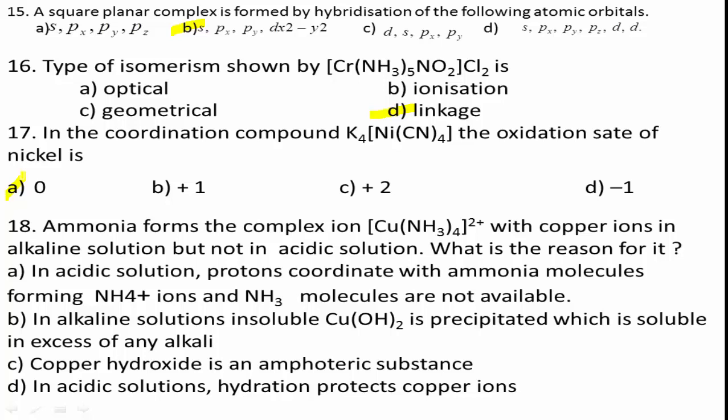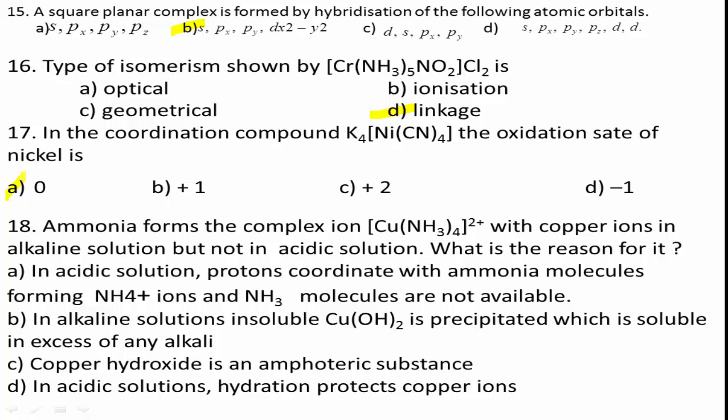Next, question number 18. Ammonia forms the complex ion [Cu(NH3)4]2+ with copper ions in alkaline solution but not in acidic solution. What is the reason for it?